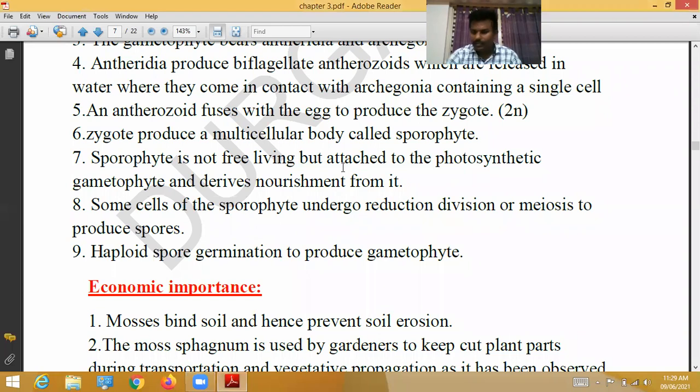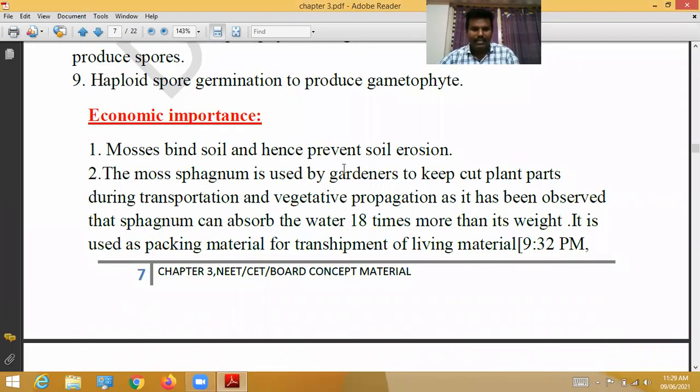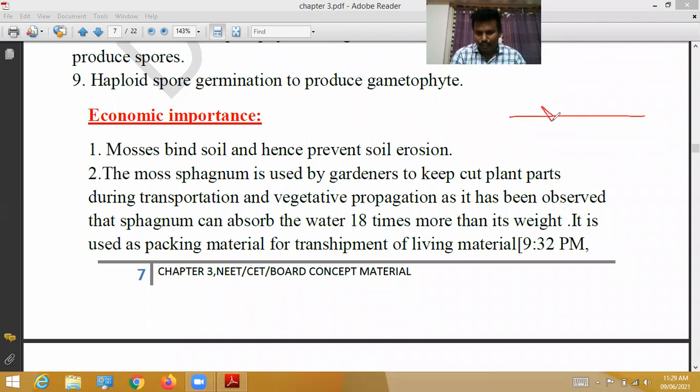Next, the economic importance of bryophytes. Mosses bind soil particles and hence prevent soil erosion. Soil erosion happens when strong wind blows and heavy rainfall occurs; due to the presence of mosses, soil erosion is prevented.